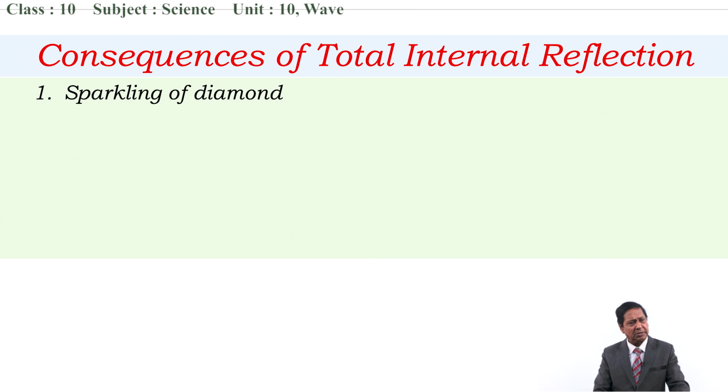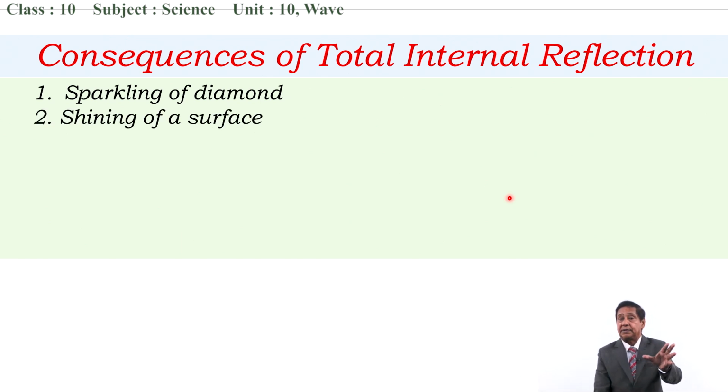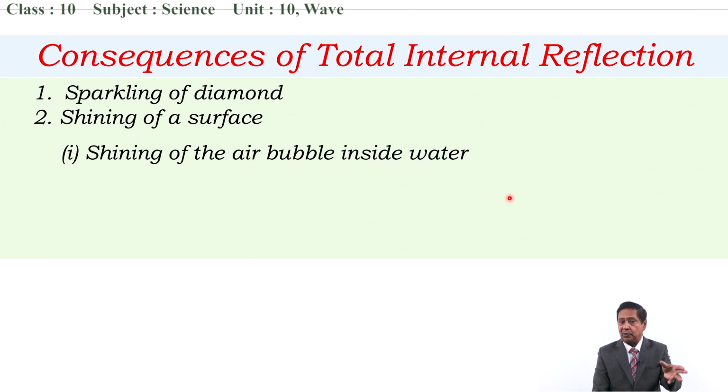Now I want to mention first the highlighted consequences of total internal reflection by our syllabus. These are the major consequences. There are hundreds of consequences, but few are taken. One, sparkling of diamond is one of the consequences of total internal reflection. In the same way, the shining of a surface is another consequence. Shining of the surface cannot be understood looking at this word only. I will elaborate it with an example later.